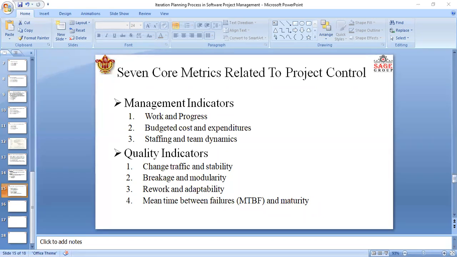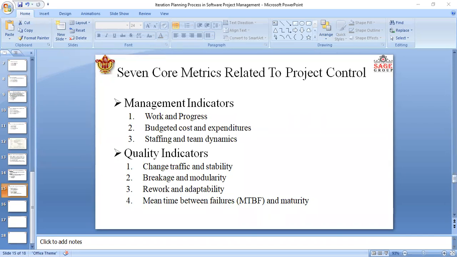This adaptability metric provides insight into rework management. All changes are not created equal. Some changes can be made in a staff hour, and some changes take a staff week. So this metric can be allocated by the average hours per change, by change type, by release type, by component, and by subsystem.